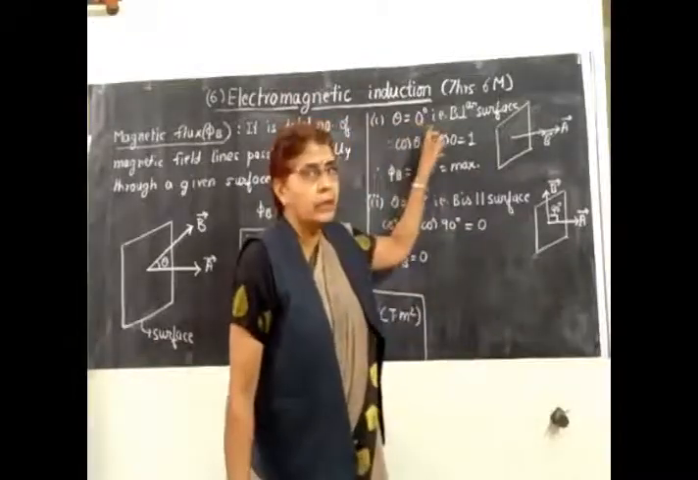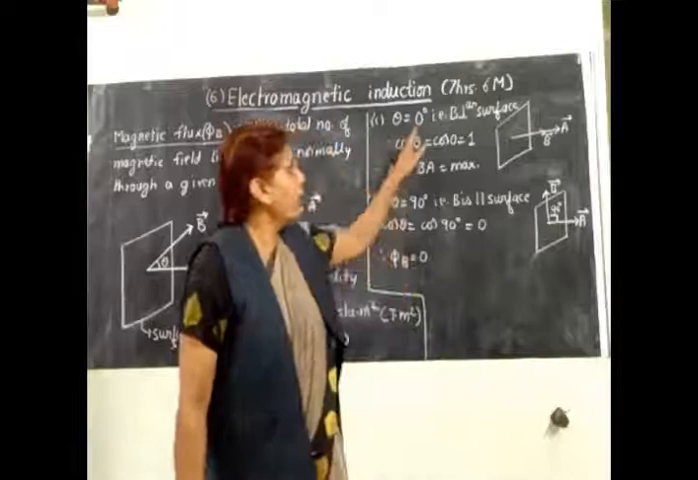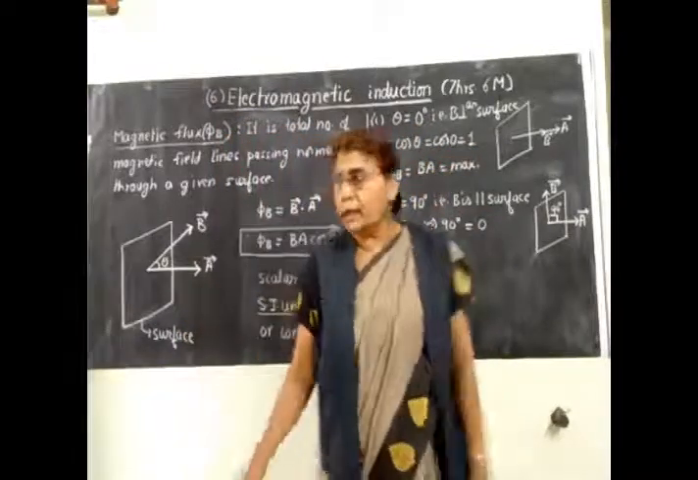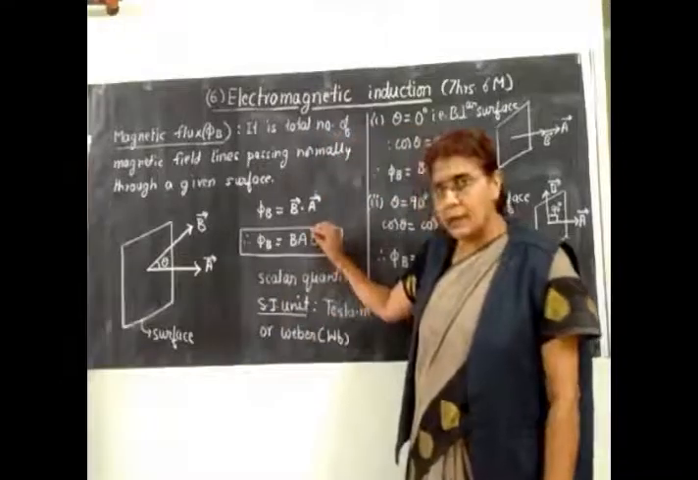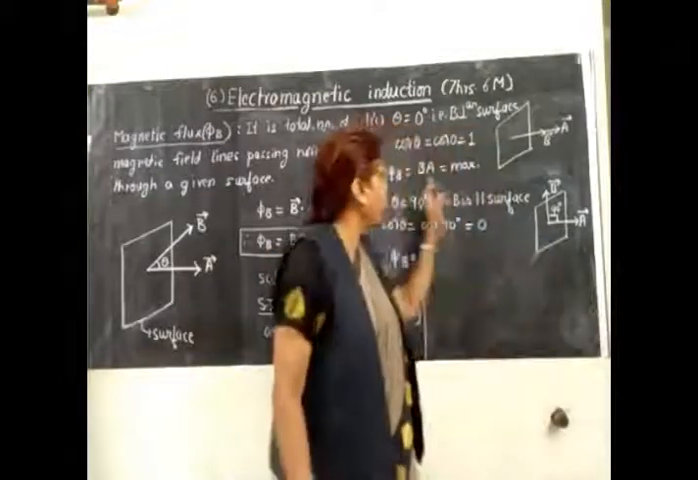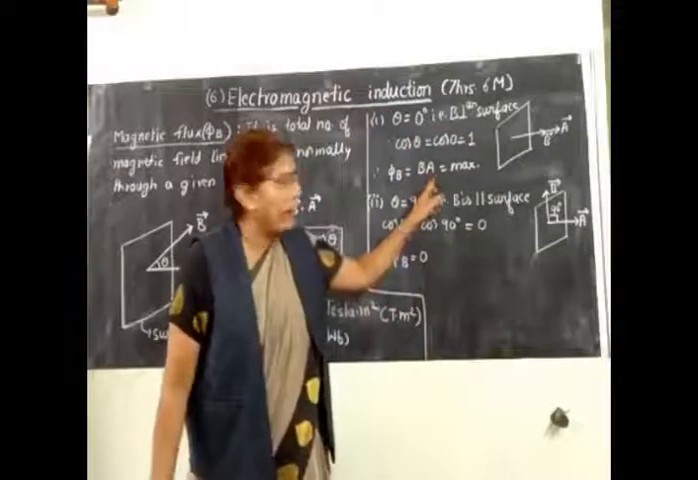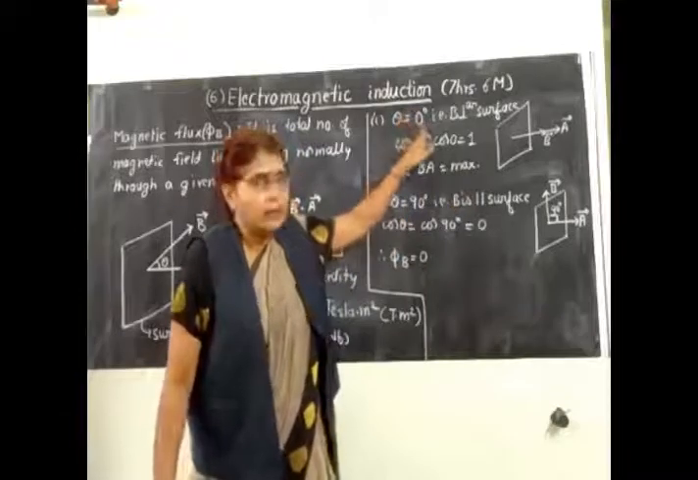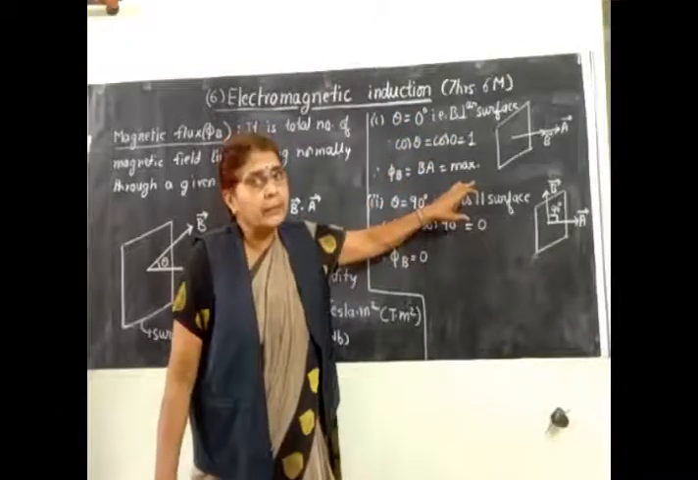Let us put theta equals 0 degrees. So what is the value of cos 0 now? Cos theta is cos 0. Cos 0 is equal to 1. So here, cos 0 becomes equal to 1. Therefore, phi B will be equal to B into A. So I have written it here. Phi B is equal to BA, and this is the maximum value of the flux. So when theta is equal to 0, then you get the maximum flux.